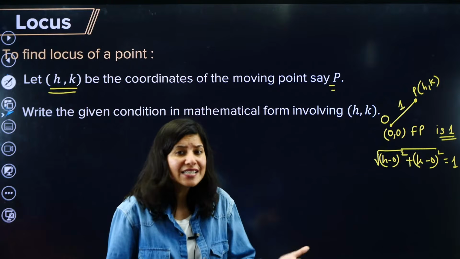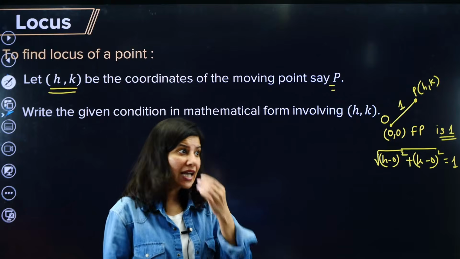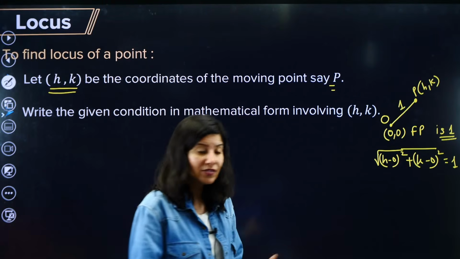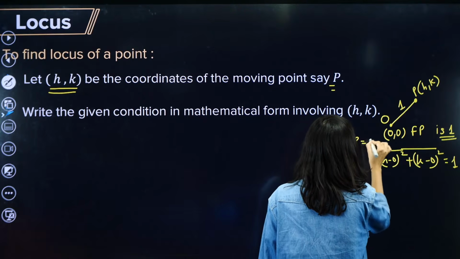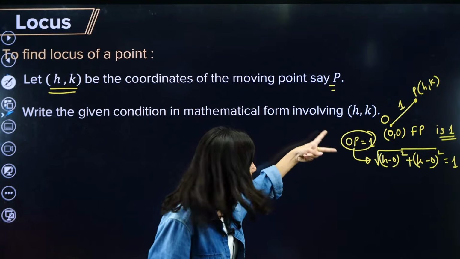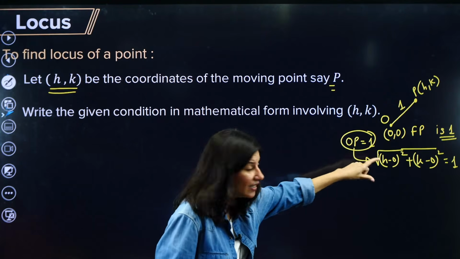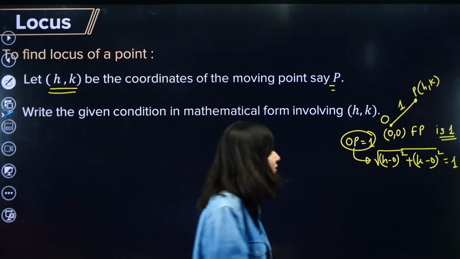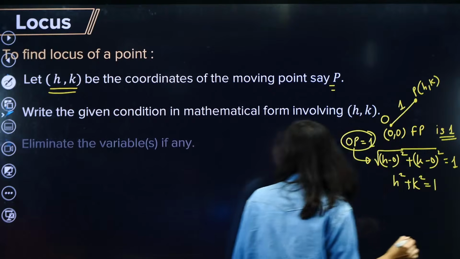It is not necessary that it will always be distance; it can be something else also, that we will understand. So OP equals 1 is your geometrical condition. Can you see step number 2? Geometry to algebra conversion happened here, and now it comes out as h square plus k square equals 1.